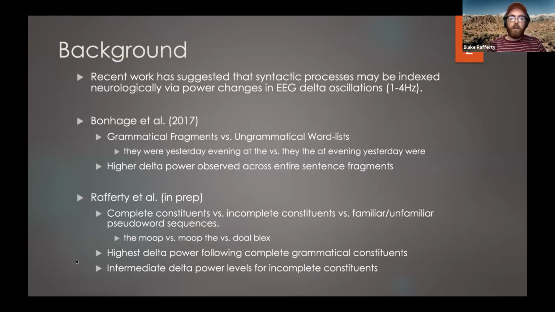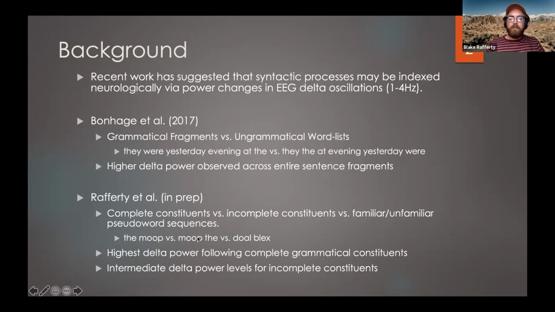And what we found was that following the noun phrases that formed complete grammatical constituents, delta power was highest, specifically after the second word, which is exactly when we would expect these grammatical processes to be taking place. But we also observed increased delta power for the incomplete constituents compared to the word list. Because these didn't form a complete grammatical unit, we didn't think it could be this unification or consolidation of words into a single working memory representation, because you can't really do that to an incomplete unit like moop the.